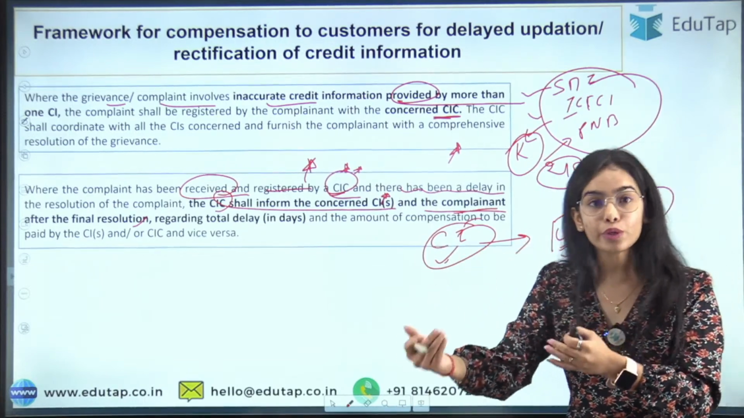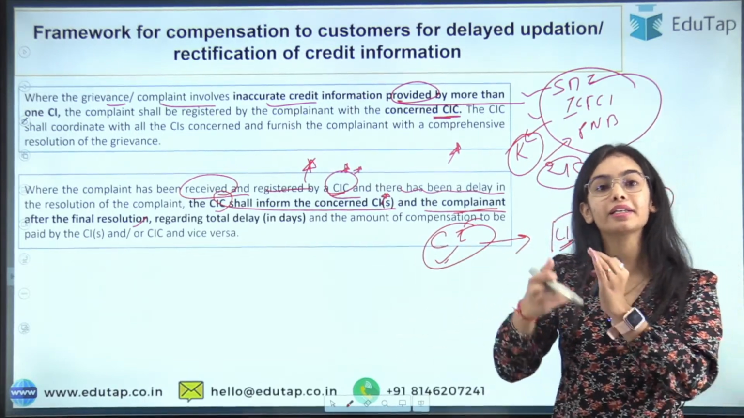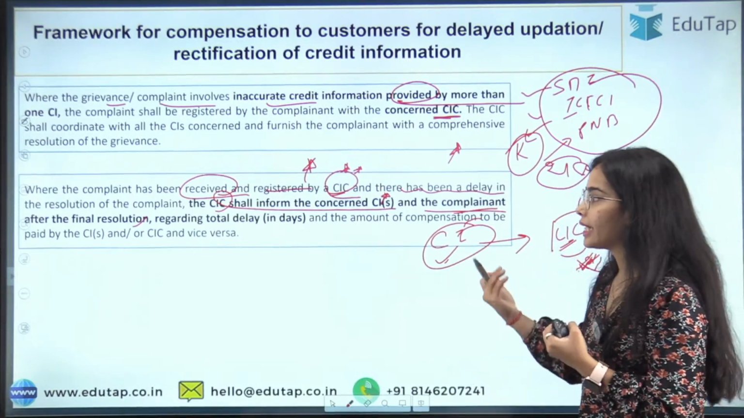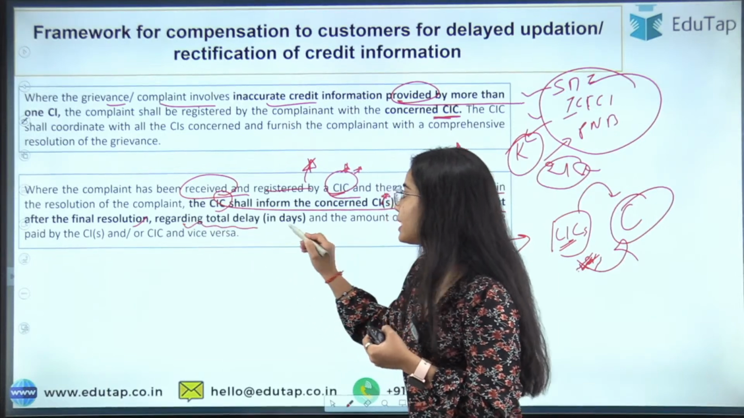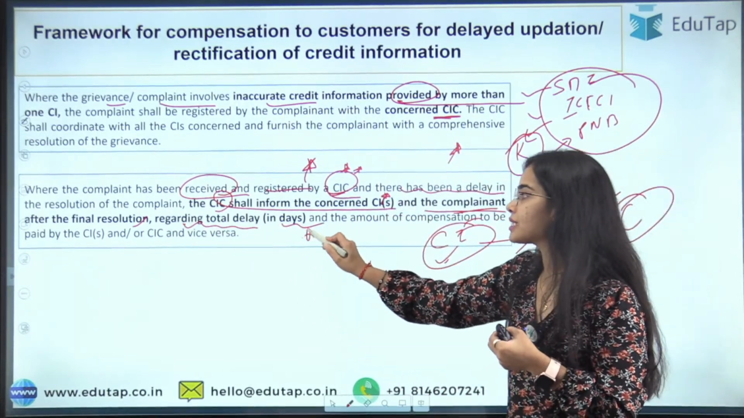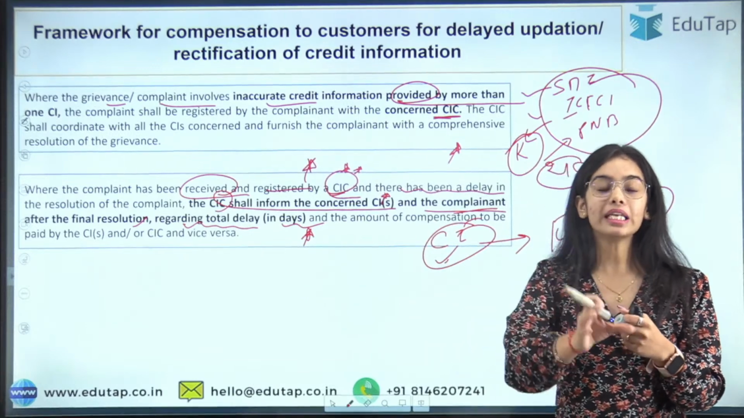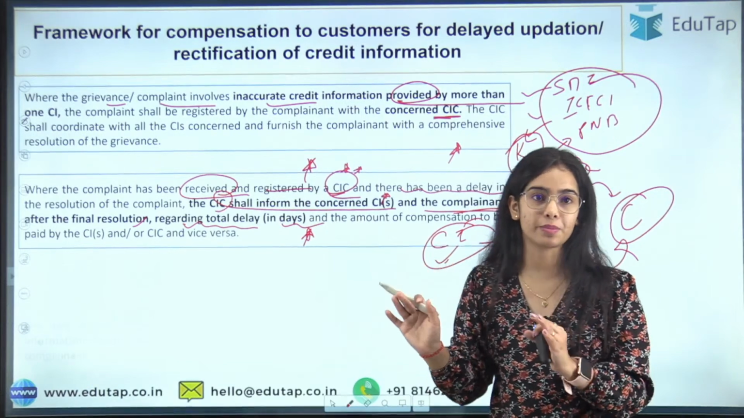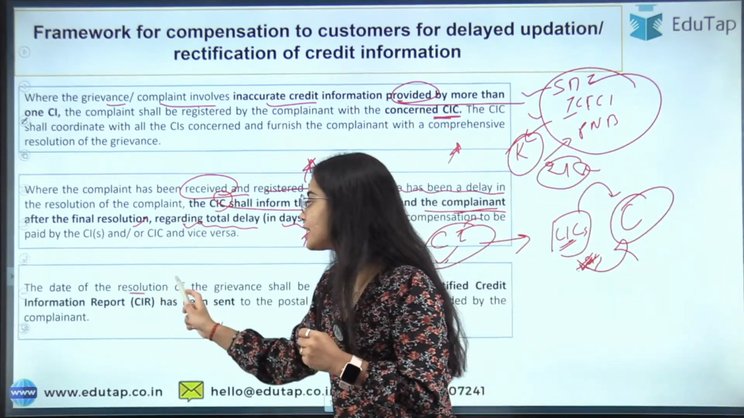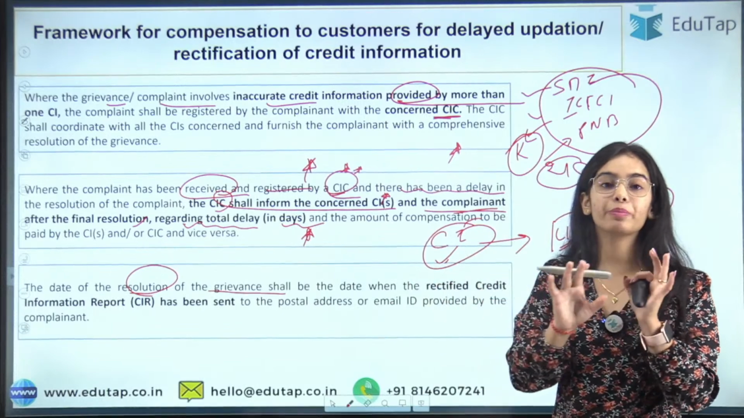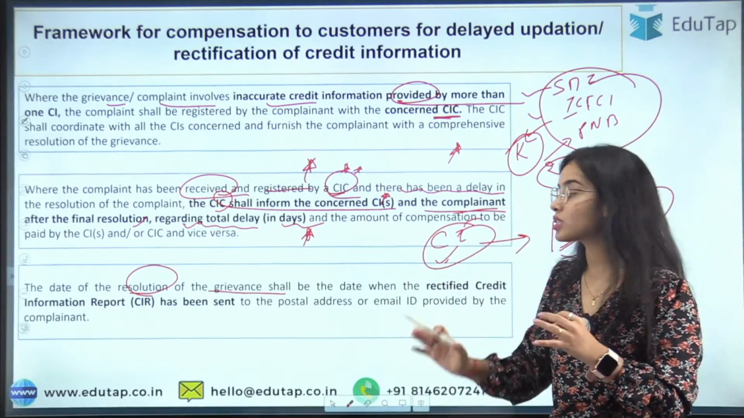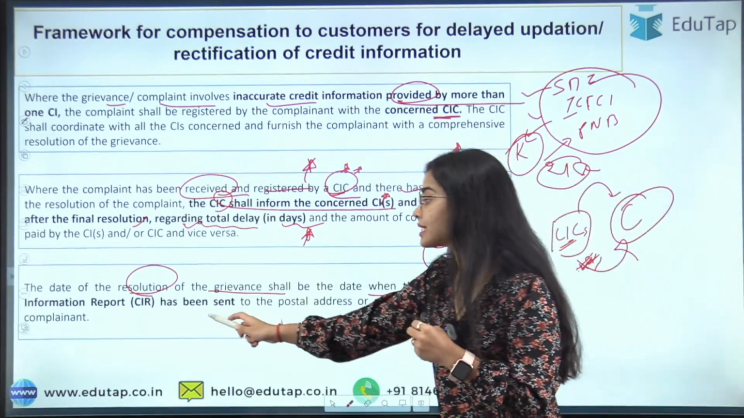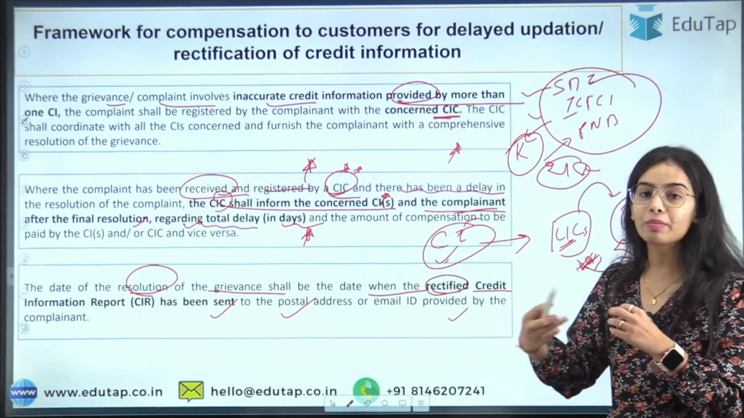If the credit institution has received the complaint, then the credit institution has to inform where the delay is coming from. And delay means what? Delay means the total delay in days has to be informed, and delay means that the report has not been sent. So when the report has been sent to the customer, then the final task has been closed. Okay, so the date of the resolution of the grievance will be, the complaint will be closed when the rectified credit information reporting has been sent to the customer through email ID or through the postal.